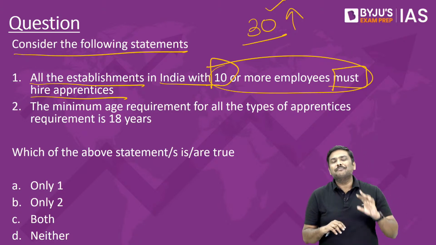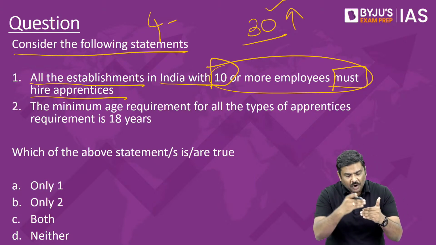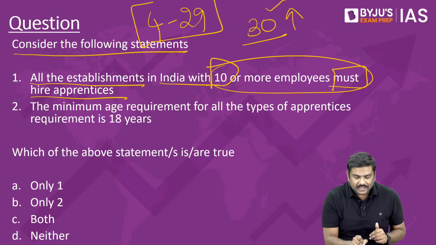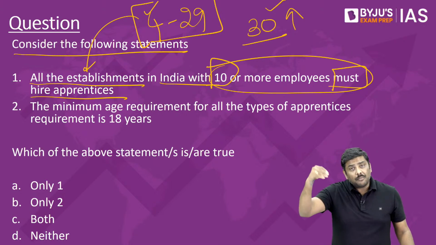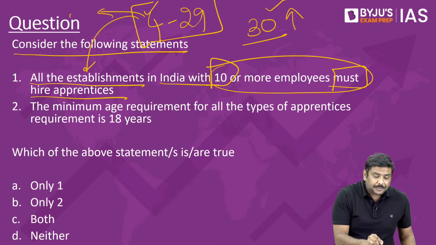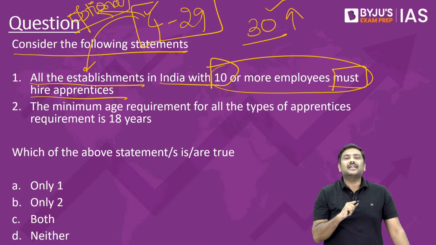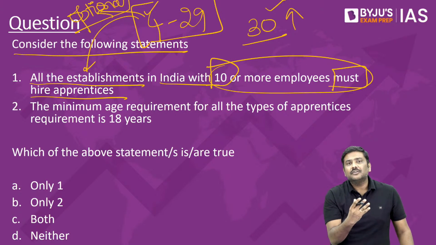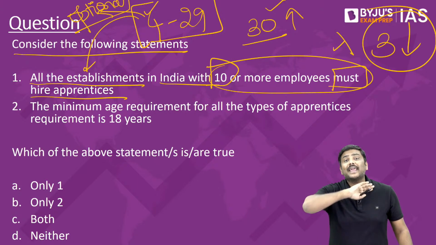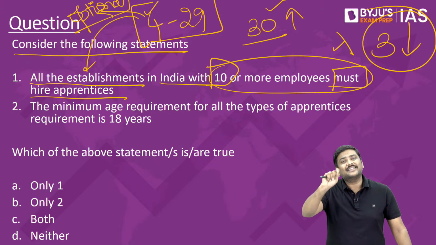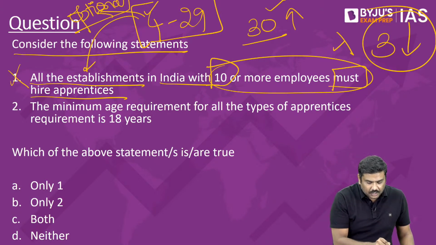There are two important points here. First point, if you have 4 or above 4 till 29 employees, if you are an establishment which has employed 4 or above 4 till 29, then it is optional for you. It is not mandatory. It is optional for you to hire the apprentices. And if you are an establishment which has 3 or less than 3 employees, then you cannot employ or hire apprentices. These are the two very important points. Please remember this. First statement, wrong.